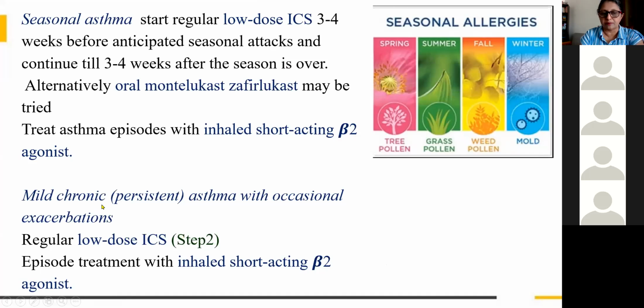Then step two, it is mild chronic asthma, that is persistent asthma with occasional exacerbation. Here they are having persistent asthma, and in between there are some exacerbations. In such cases it is somewhat similar: regular low dose inhaled corticosteroid and episodic treatment. Exacerbations should be treated with the short-acting beta agonist. So always think it is the short-acting, it is not the long-acting. So exacerbations, they have to treat with salbutamol. That is the short-acting beta. So that is step 2.